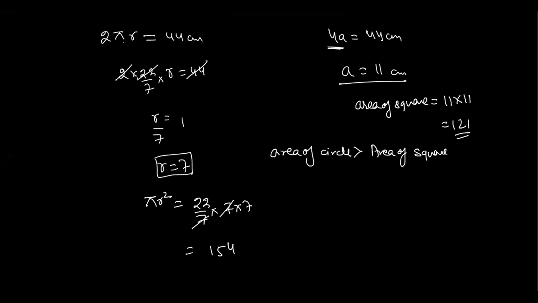Let's do this one. We are assuming that a circle is of radius R, and there is a square of side A, and they are going to have the same perimeter. So we can say 2 pi R is actually equal to 4 into A. So you can cancel this value, and you will get pi R equals 2A.